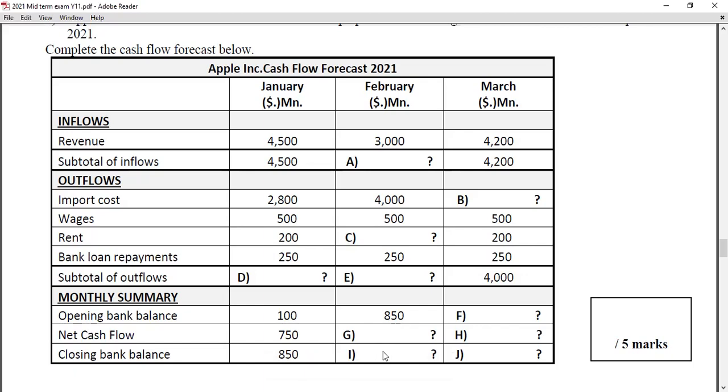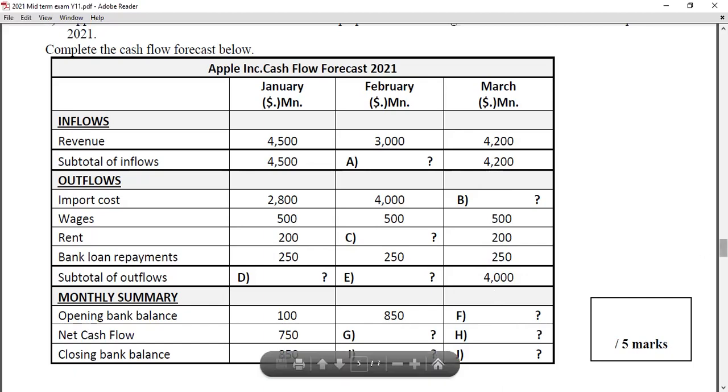There's two meanings, right? So this closing balance of February becomes the opening balance in March. Therefore, part F answer is minus 1,100, same figure. That's why if you write a positive answer here, this also becomes positive, and then these two become wrong. So now net cash flow, part H answer is 200 here, because inflow is greater than outflow. Inflow 4,200, outflow 4,000, positive 200 coming. And then if you add that to the minus 1,100, the closing balance is the opening balance plus net cash flow, which is minus 900, a negative 900 figure. That's the answer, I think.